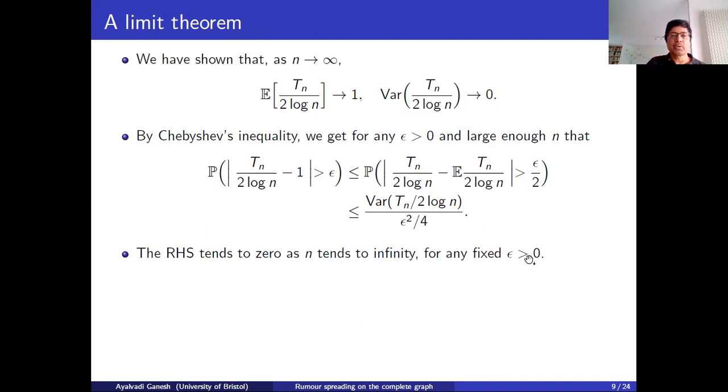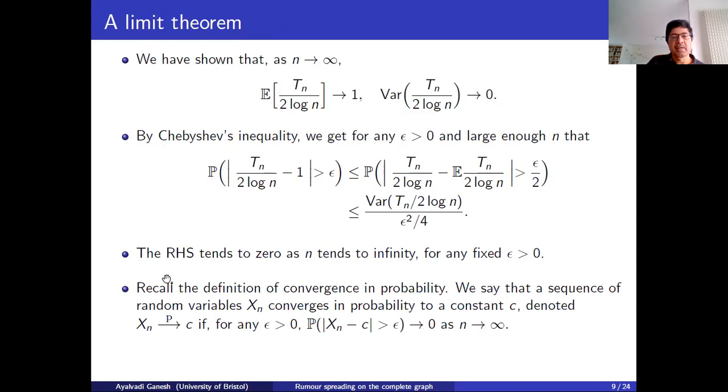Okay, so what have we shown here? We've shown that if I fix a positive epsilon, however small I like, say 0.001, then the probability that the rescaled random variable Tn over 2 log n deviates from 1 by more than epsilon tends to 0 as n tends to infinity. And that's exactly what it means to say that the sequence of random variables converges to 1 in probability.